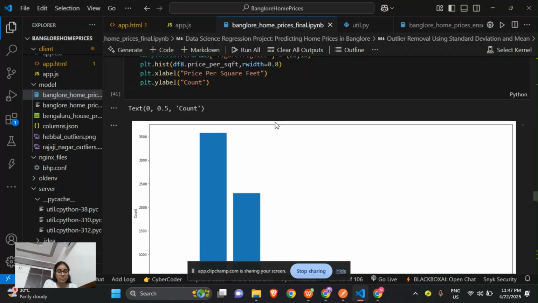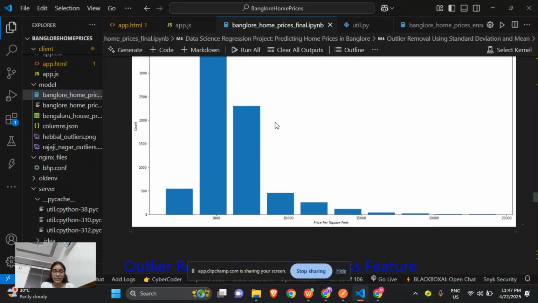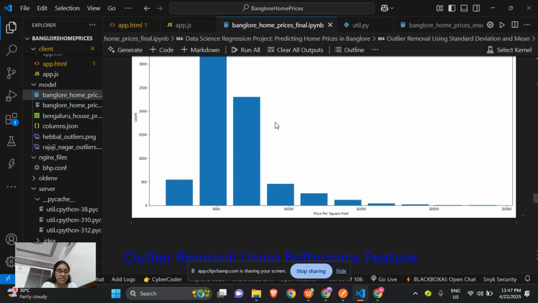So this histogram shows the distribution of price per square feet like a bell shaped curve, with most of the values between 3000 and 10,000 rupees per square feet. So this histogram represents that after the removal of the outliers, we expected a nice bell curve with prices between 3,000 and 10,000 rupees per SFT. This confirms our data is cleaned properly.